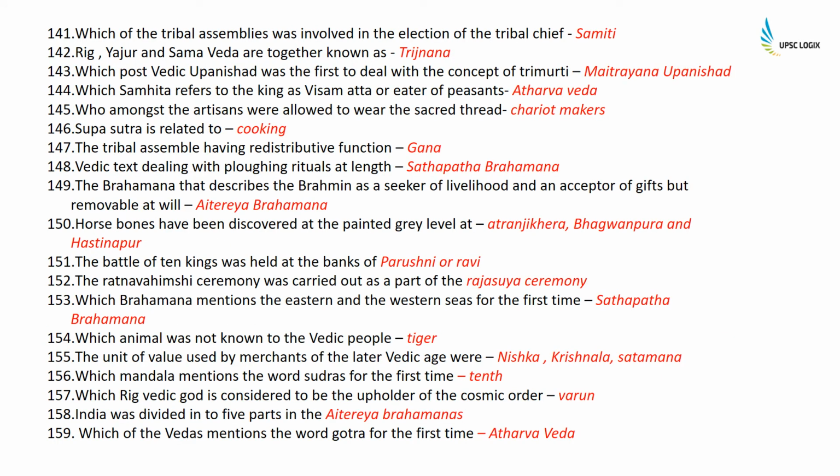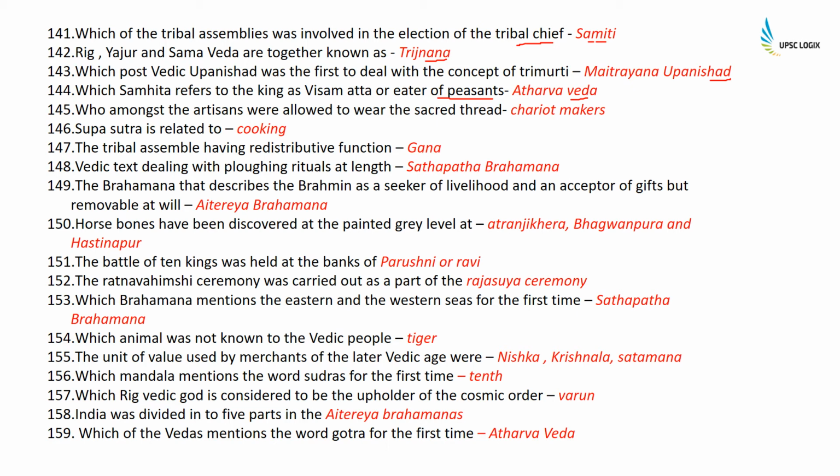Which of the tribal assemblies were involved in the elections of the tribal chief? Samiti. Rig, Yajur and Sama Veda are together known as Trayi Vidya. Which post-Vedic Upanishad was the first to deal with the concept of Trimurti? Maitrayani Upanishad. Which Samhita refers to the king as Vishamatta or eater of peasants? It is the Atharva Veda.